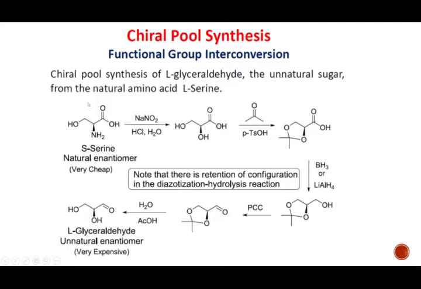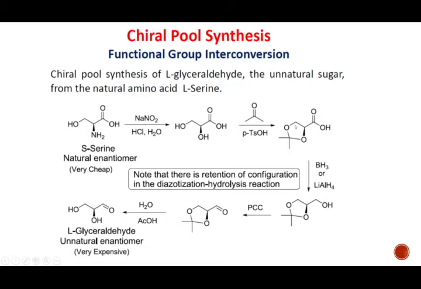So friends, this serine is subjected to reaction with NaNO2 in HCl and H2O. This is nothing but a diazotization reaction. It will form an N2 derivative with this NH2, and then HCl and H2O will replace this NH2 with OH. After that we react this molecule with acetone and paratoluene sulfonic acid. A catalytic amount of paratoluene sulfonic acid is used as the acid catalyst for this acetal formation. Now this 1,2-diol is protected with acetone to form this acetal.